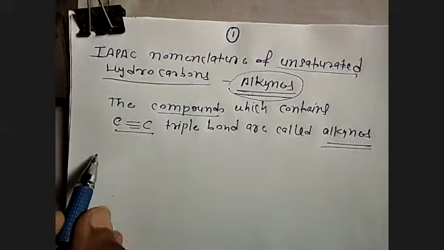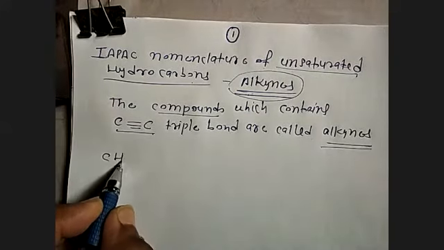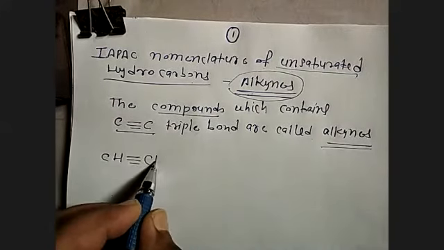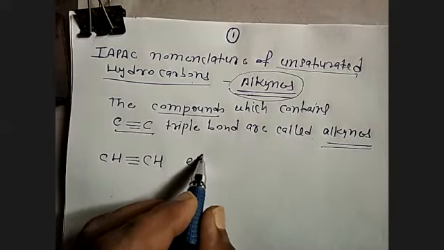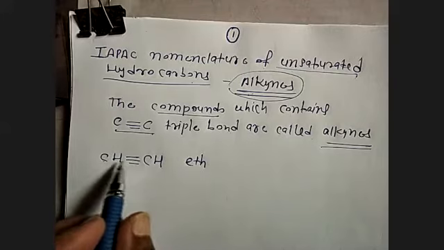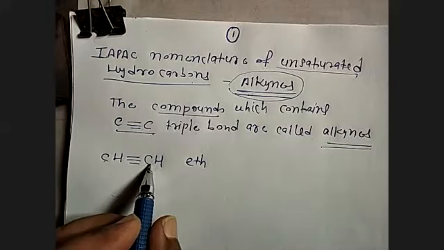Now first, suppose we take the structure CH triple bond CH. How many carbon atoms are here? Two carbon atoms.